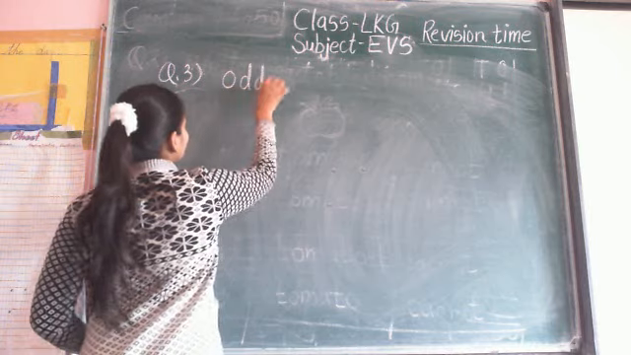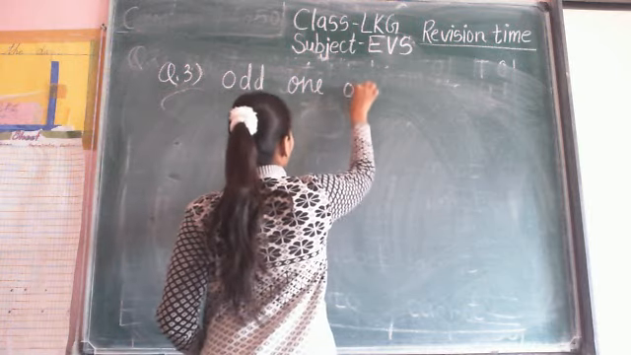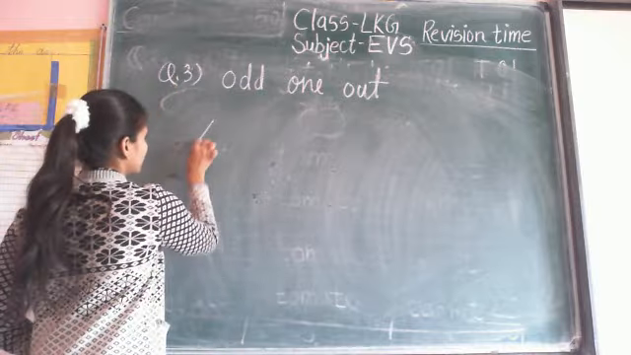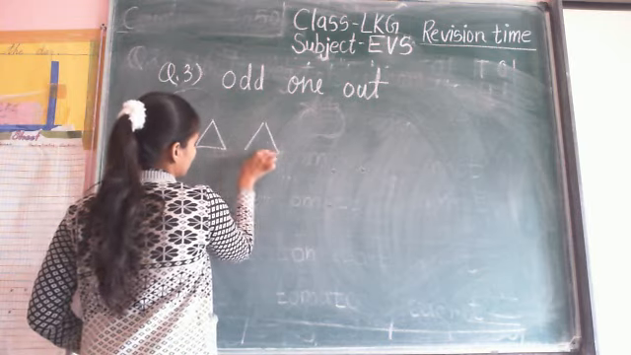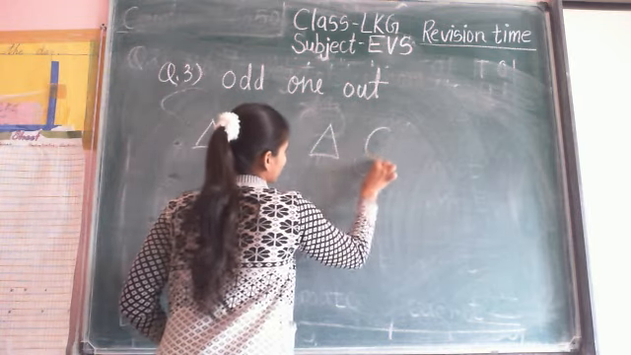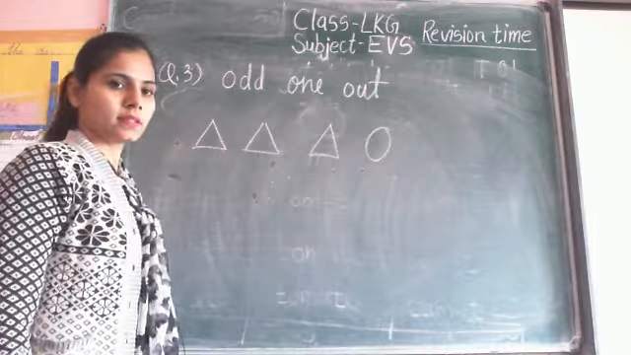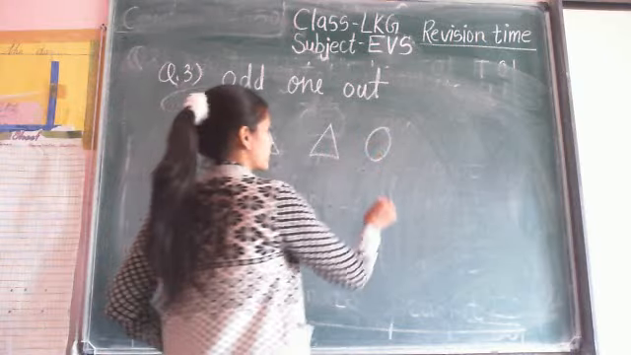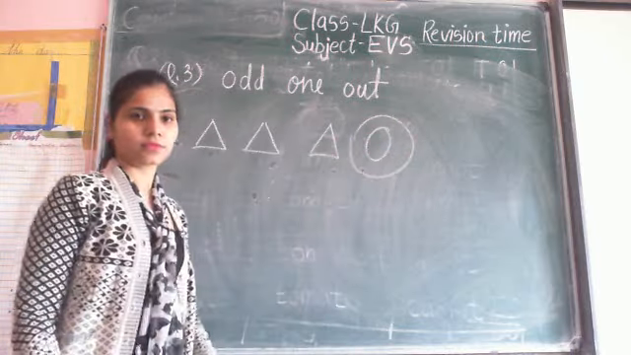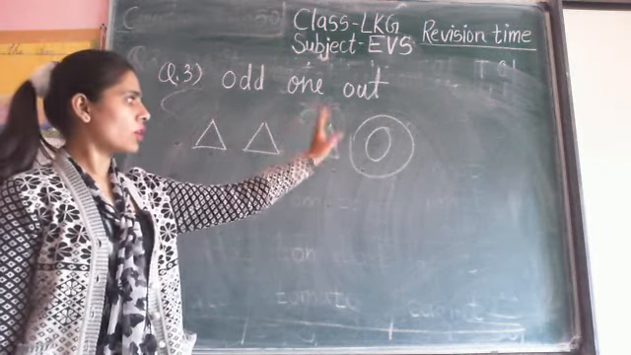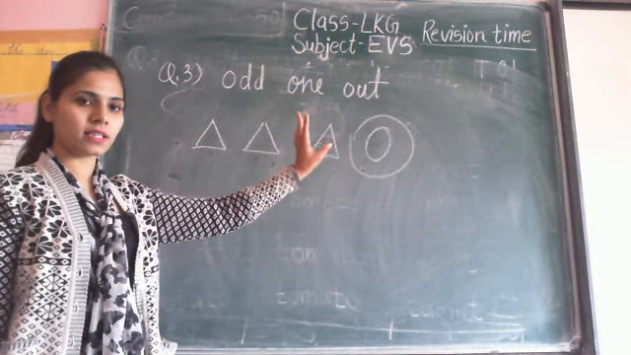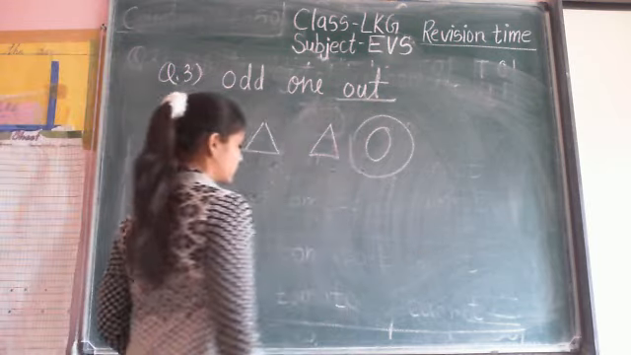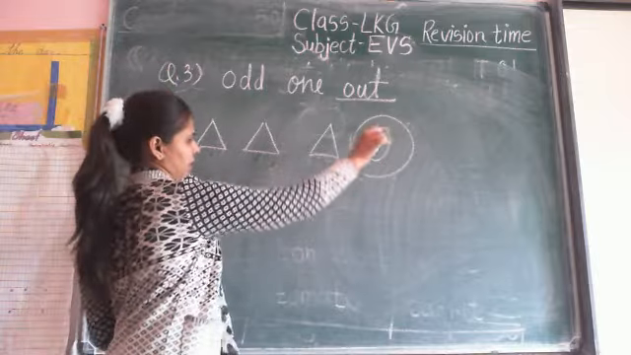Odd one out. What is odd one out? Look at the board. Is this triangle, is this triangle, is this triangle, and is this circle. So this one is odd one. You make a circle with odd one out. Odd one out कैसे करेंगे? उस पे सर्कल करके.